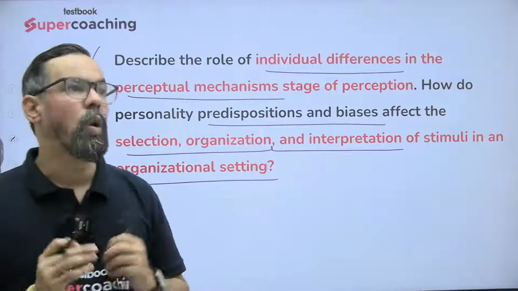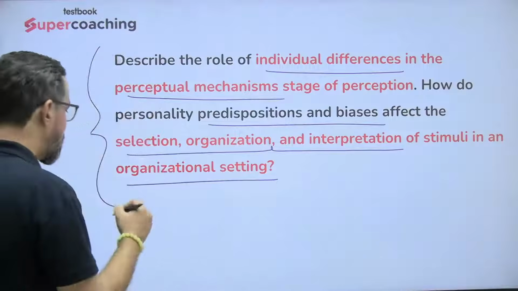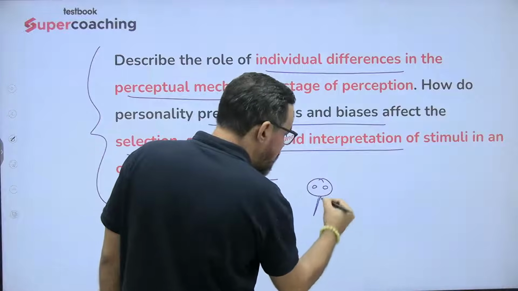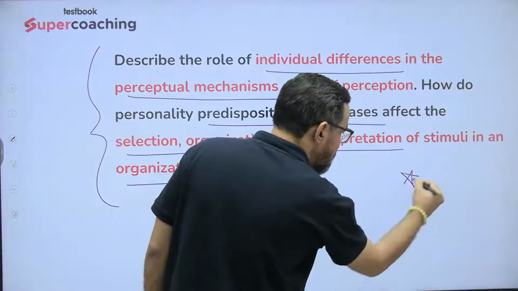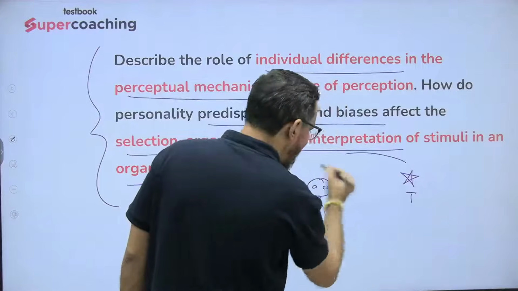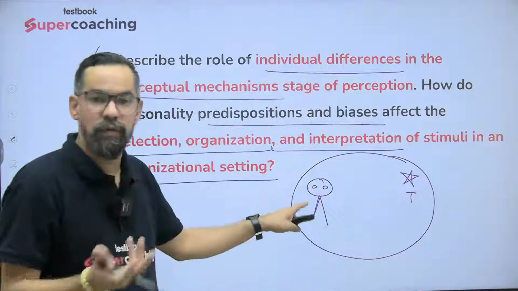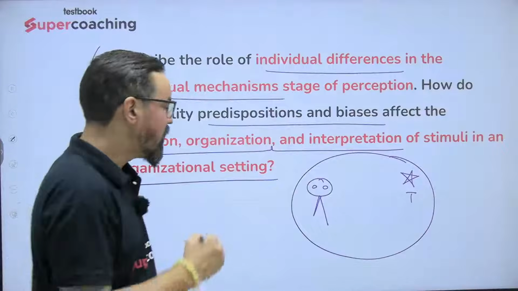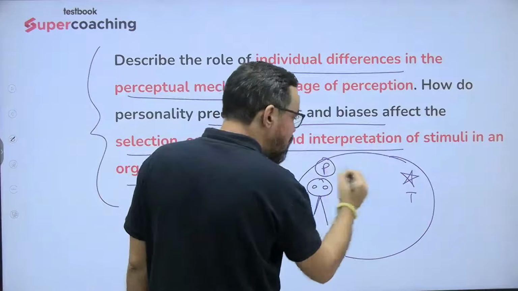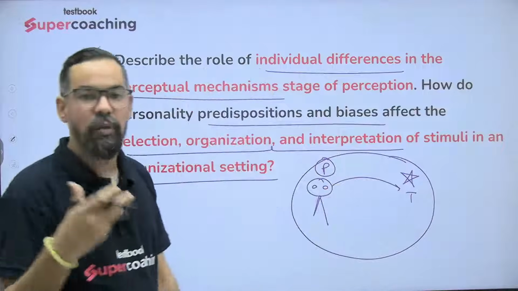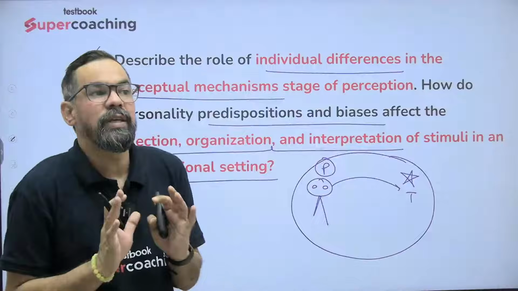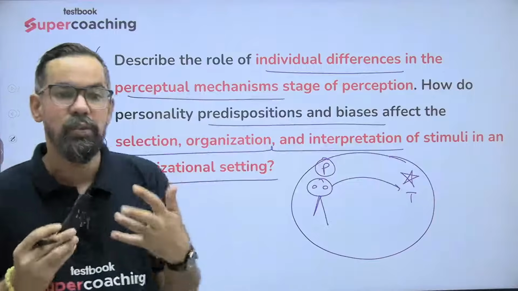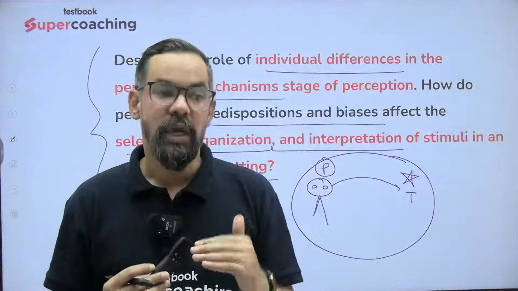Now see what happened. Let me give you a basic example. Let's say this is the person who is making perception about the target. So this is called target, and this is the environment. This environment can be office setting, or it can be the social circle and others. So as a perceiver, when they make perception about the target or the object or the other person, we generally follow some steps. First one is selection. While we select things, we generally select according to our interest areas or our motives.